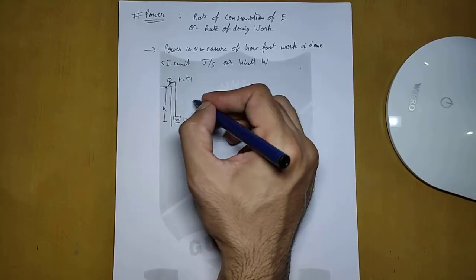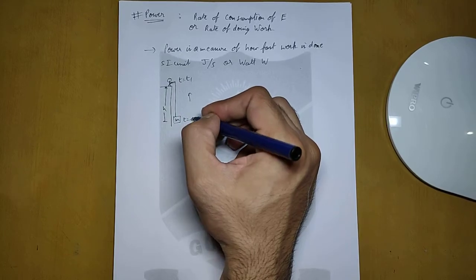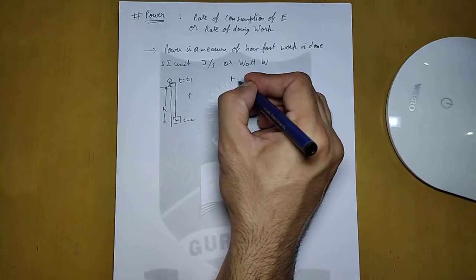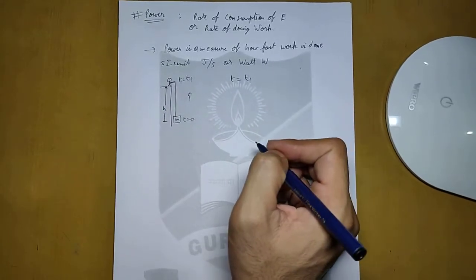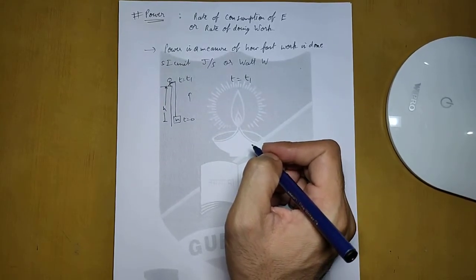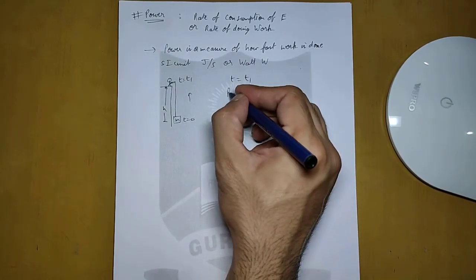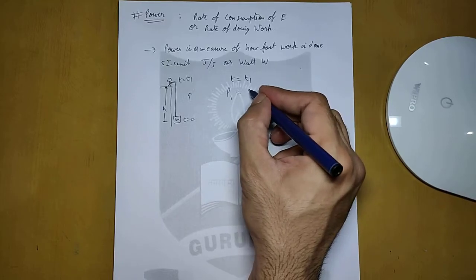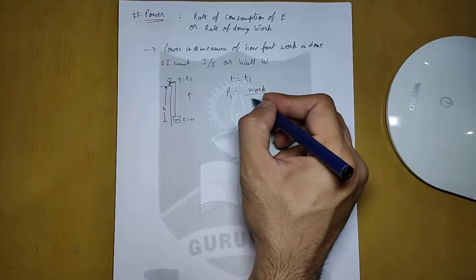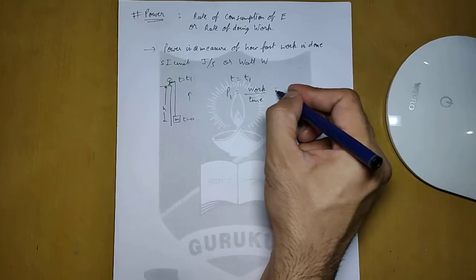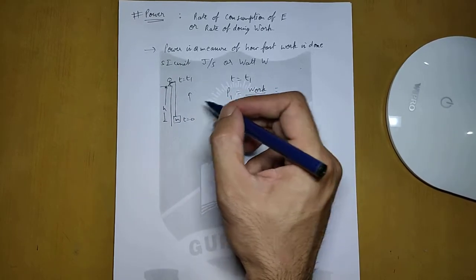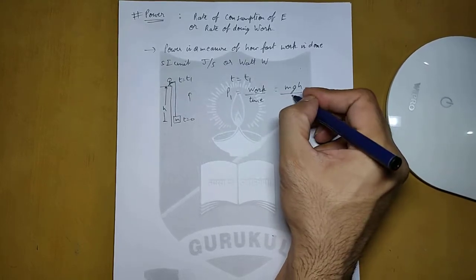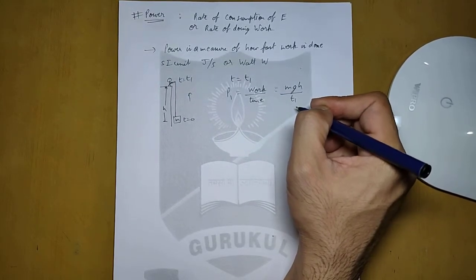So he is pulling the block in the upward direction, going against gravity. That means he is doing some work, and the time taken in doing the work is t1. Now if we talk about the power, the power generated is P1, which will be equal to work done upon time. In this case the work done is against gravity, so it will be mgh, and it takes time t1, so it will be mgh upon t1.